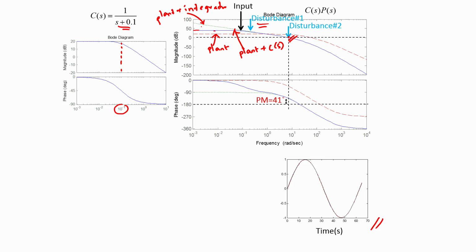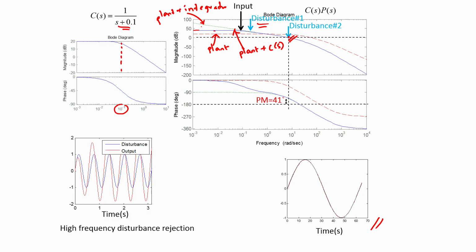So, we think therefore that this disturbance may not be rejected quite well, and when we actually do the simulation to see the extent by which we are able to reject this disturbance at 10 radian per second by using this particular controller, we are in for a rude shock.